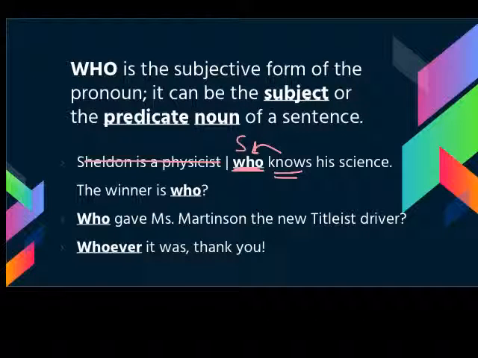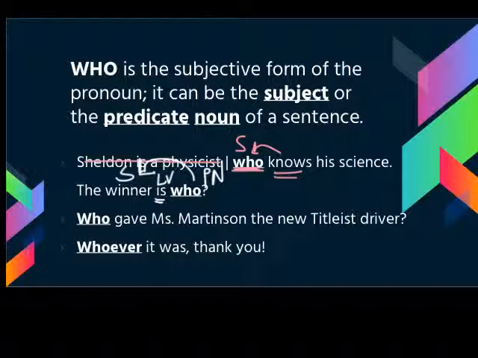The second sentence, the winner is who. We have a question, but it's actually set up like a normal statement, so we can just go with what we have there. We have is as our linking verb. Winner is the subject. Who is actually renaming winner, and so that is a predicate noun. Because it's a predicate noun, we know that it needs to be the subjective form of the pronoun, who.